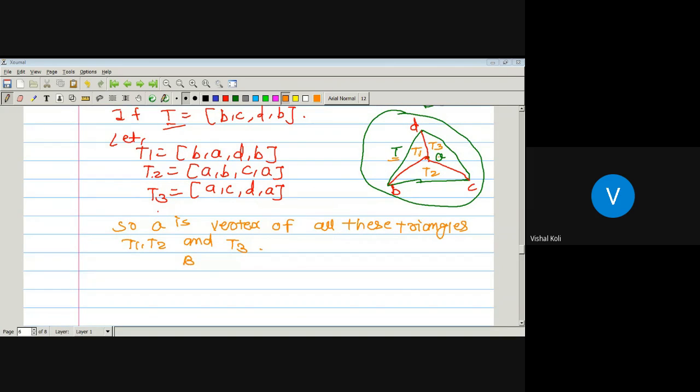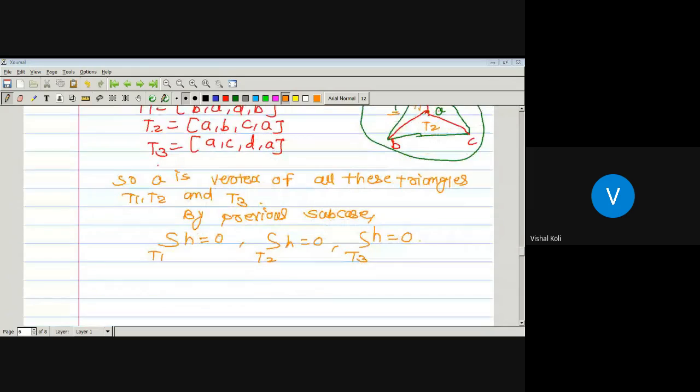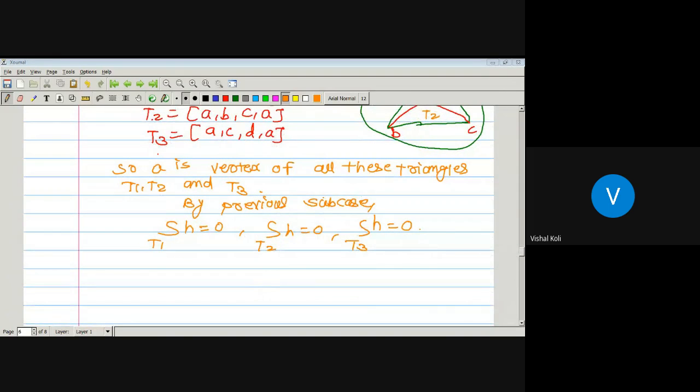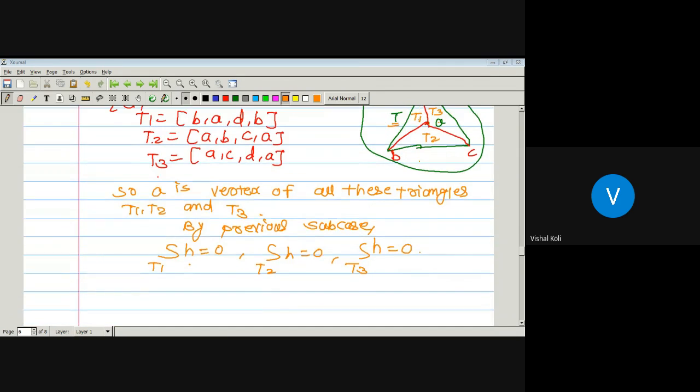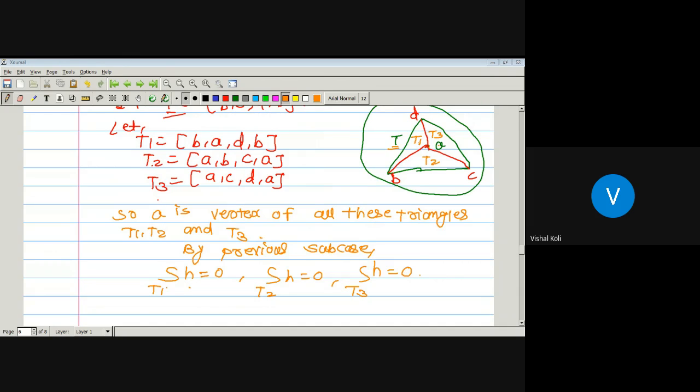Then by the previous subcase, integration over the set T1 of H is equal to 0. Integration over the set T2 of H is equal to 0. And integration over the set T3 of the function H is equal to 0. Since in the previous subcase we have proved that if T is any triangle and A is a vertex of this T, then the integral value over this triangle T of the function H is equal to 0. As A is a vertex of T1, T2, T3, the integral value over T1, T2 and T3 must be equal to 0.